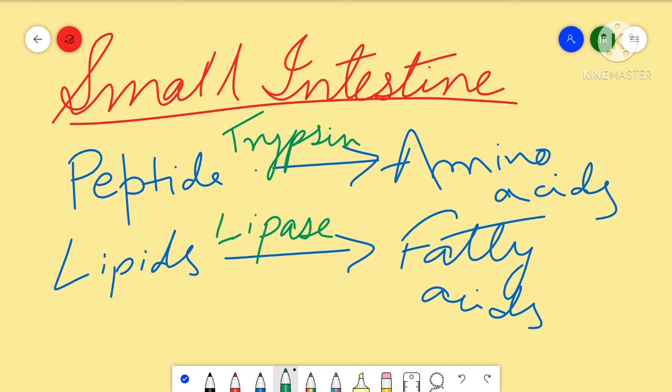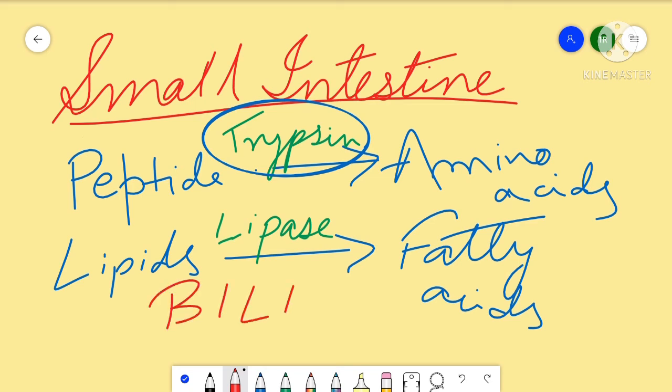Now, one more important point that you should note: this enzyme trypsin requires a special environment. Trypsin will not work if it does not have a basic environment. In order to have a basic environment, bile is secreted, which is also called bile juice or bile salt.